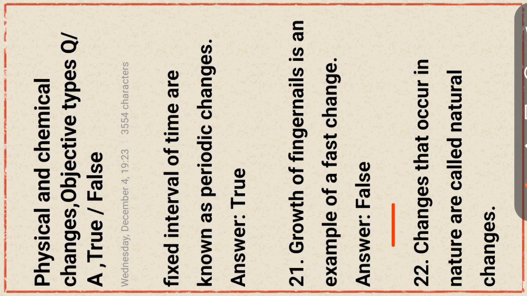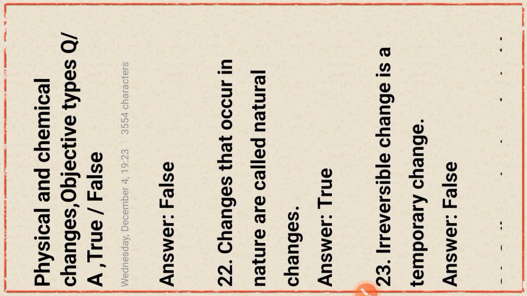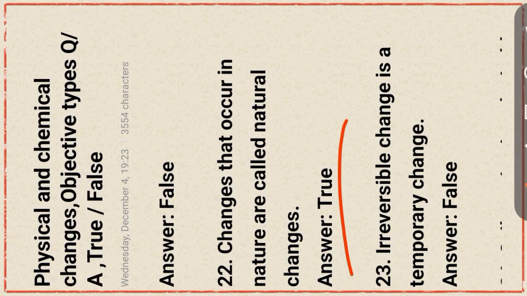Okay. Next question. Changes that occur in nature are called natural change. This statement is true. Irreversible change is a temporary change. It is wrong. Reversible change is a temporary change, but irreversible change is not a temporary change.